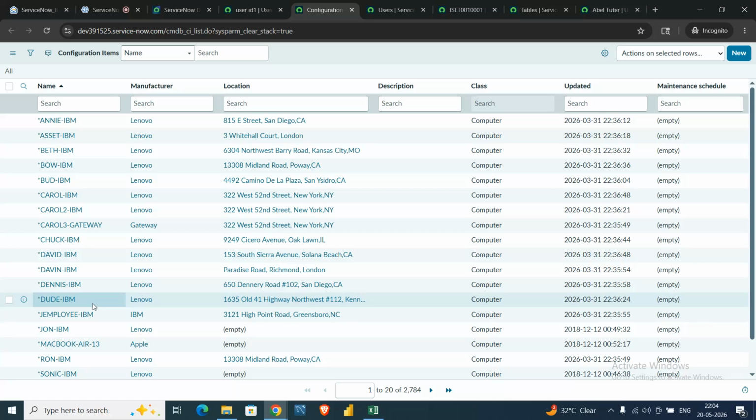Now, in order to assign an asset like a laptop to this particular user, if I'm understanding right, I can see the manufacturer and the information about the assets here. Is it the information of the assets, or is it the assignment of this particular asset to the individual user?